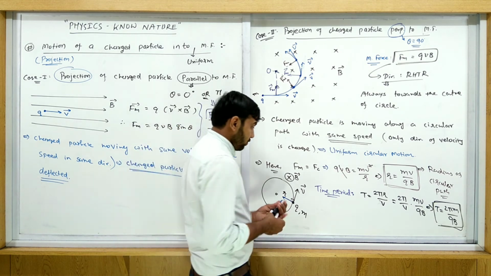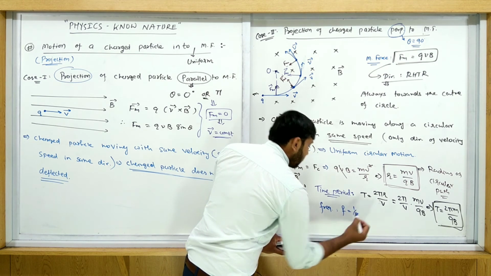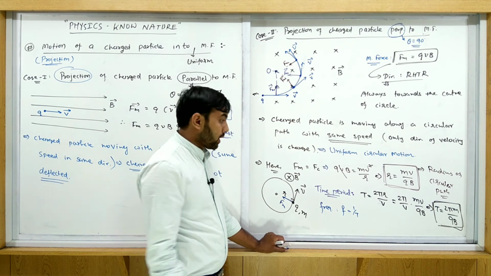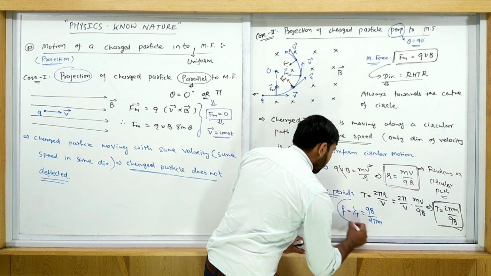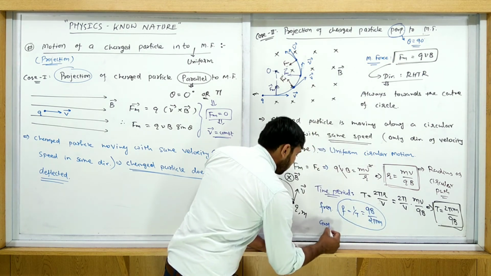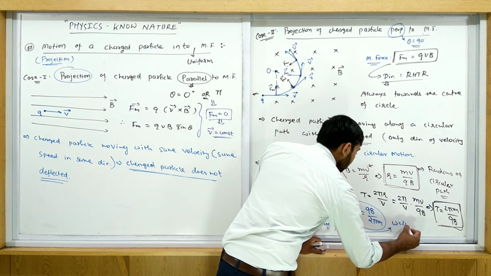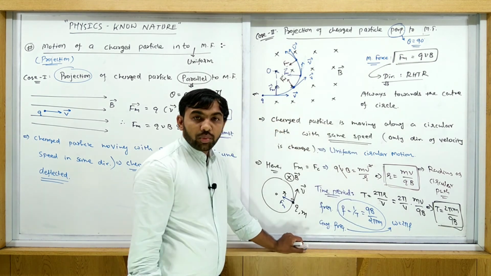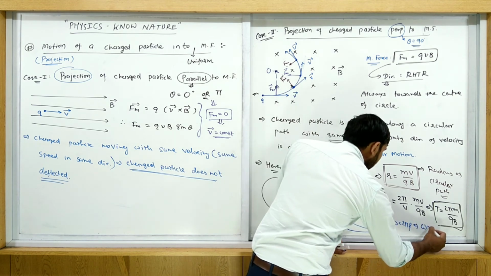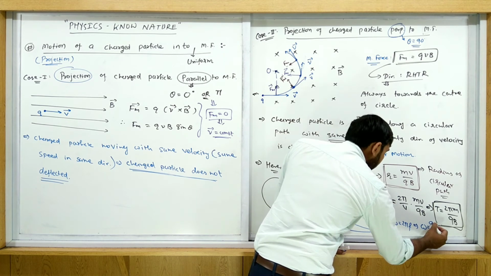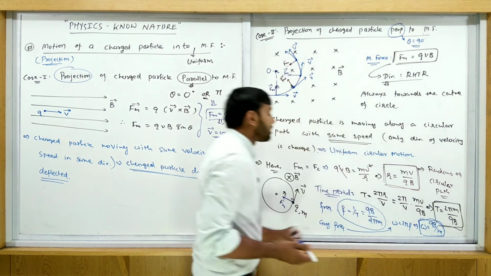Now, what is frequency? Frequency f is equal to 1 upon time period, so the reciprocal of this one. So that is qB upon 2 pi m. What is angular velocity, meaning angular frequency? Here we write this answer. Omega is equal to 2 pi f. So 2 pi cancels out, and the answer is qB by m. So this is omega.